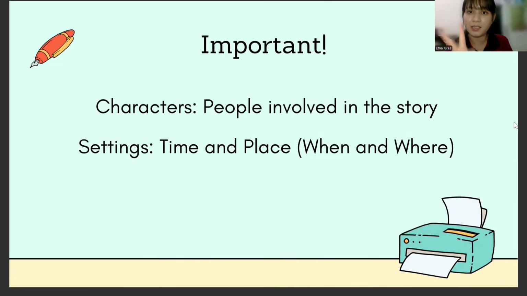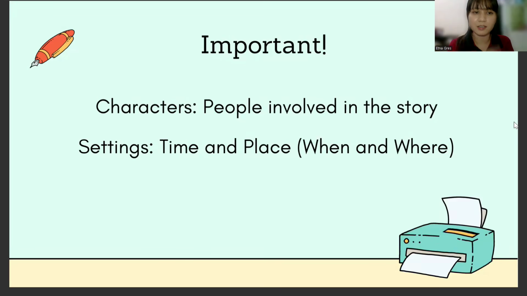Now, the second question. Please mention the characters and the settings based on the story that you wrote earlier about these pictures. I want to know that you understand the characters and the setting. Write it down. I'll continue to the next slides.